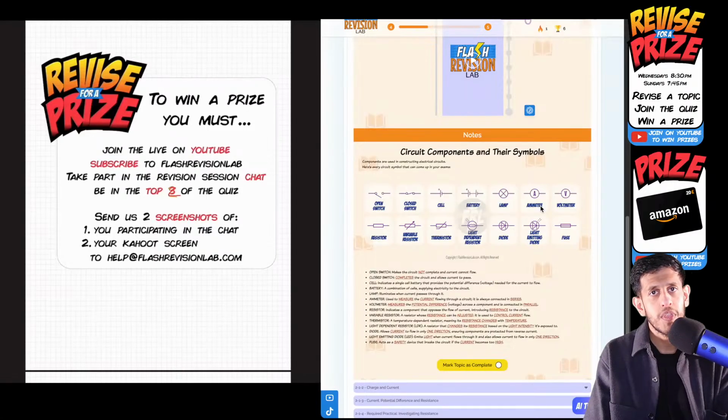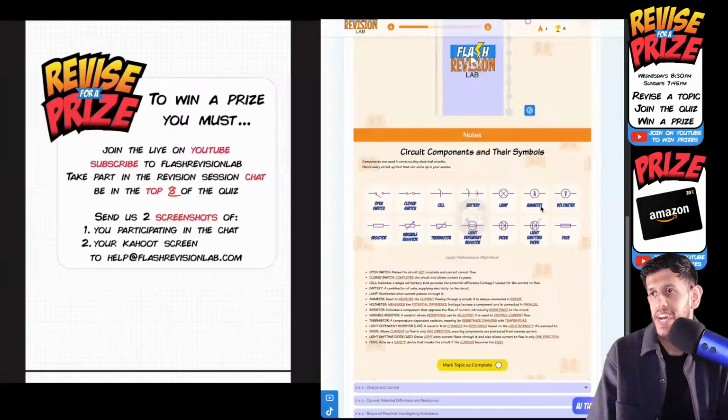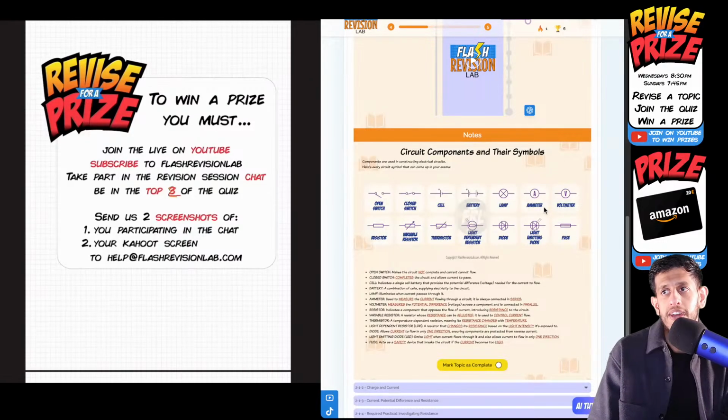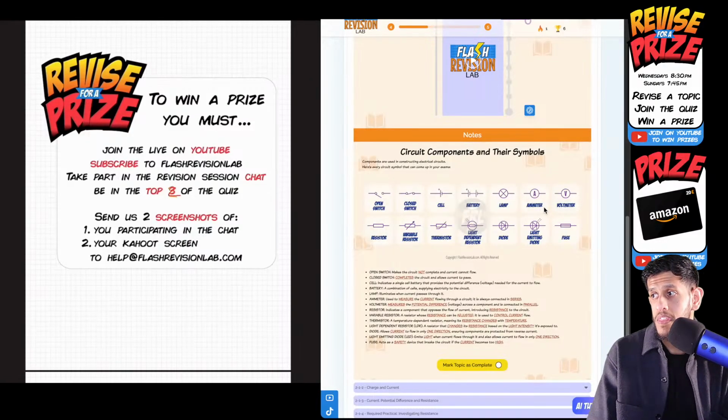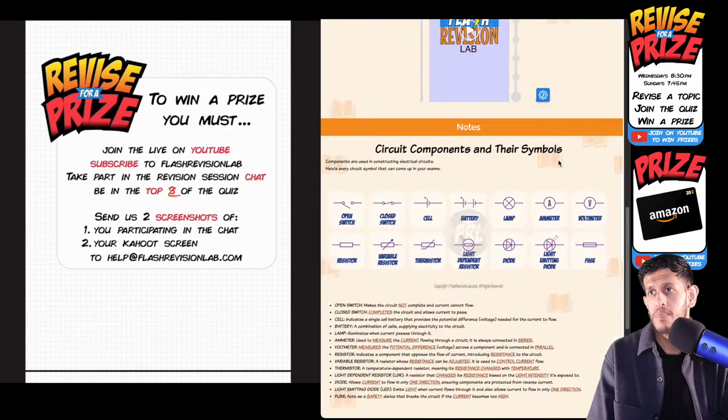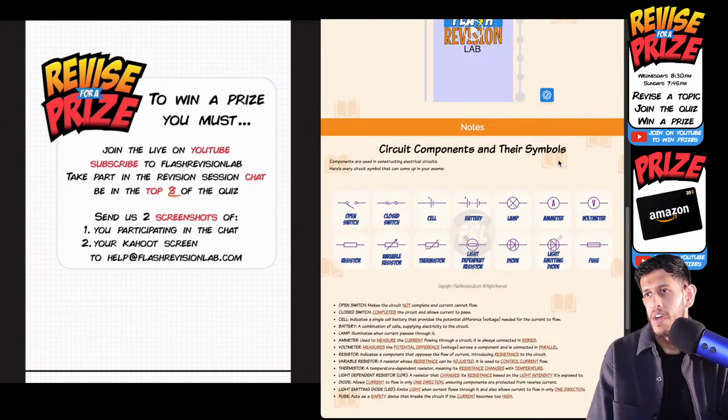An ammeter is used to measure current, which is measured in... Can anyone tell me what current is measured in, in the chat? The clue is in the word. Can you make it bigger? Sorry. So I'll make that bigger. It's going to be harder to see all the text, but I'll zoom in a little bit just so you can see the symbols. Hopefully that's better. Amps, good guys. Yeah, amps is a measure of current.